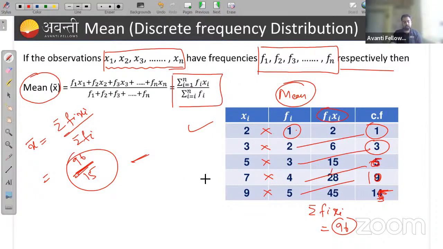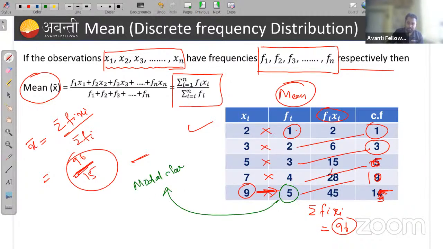If I ask you to find the mode of all these data, the mode will be 9, because 9 has the maximum frequency. And this 5 is called, remember everyone, this 5 is called my modal class. Remember all these terms.